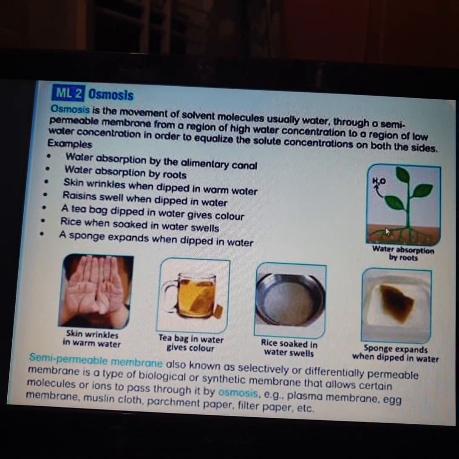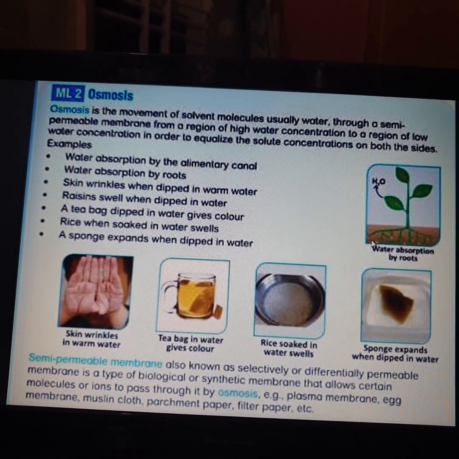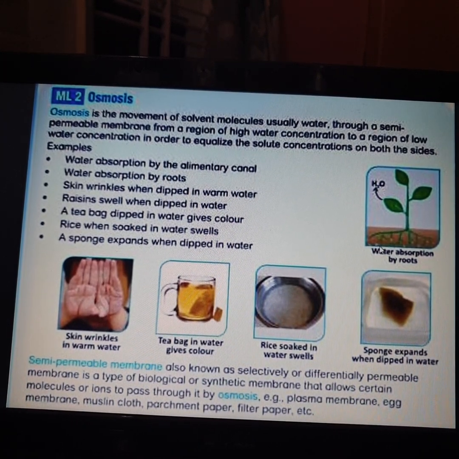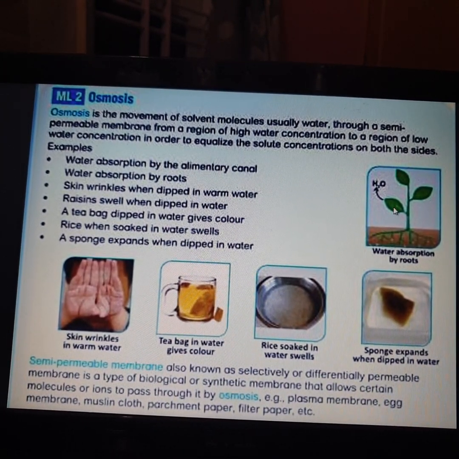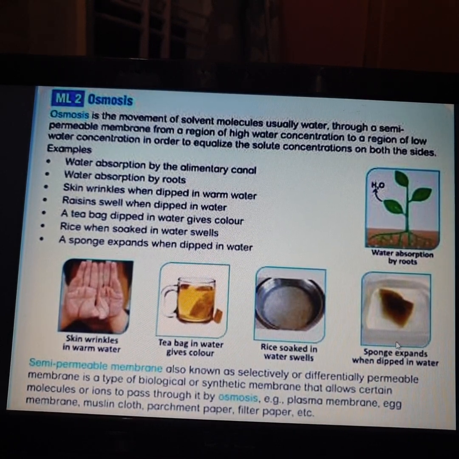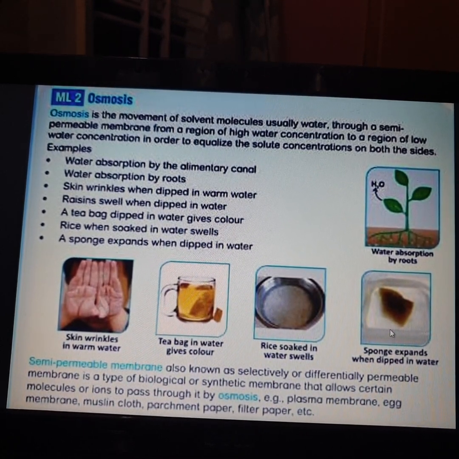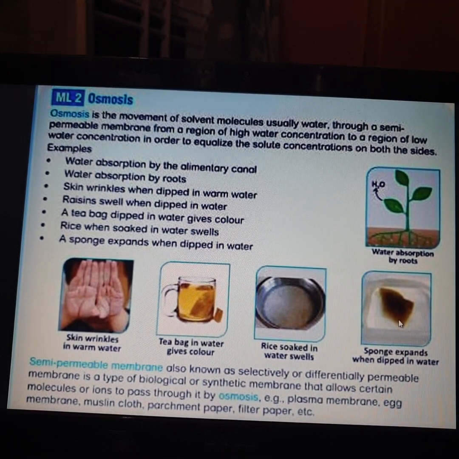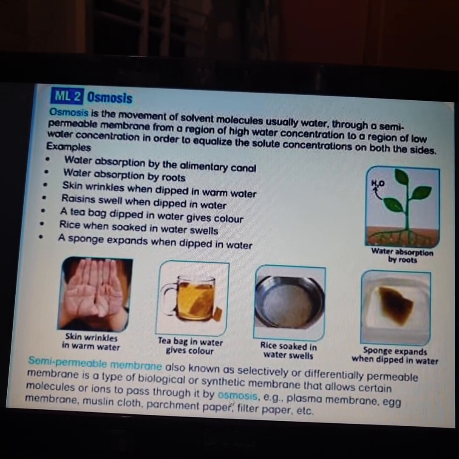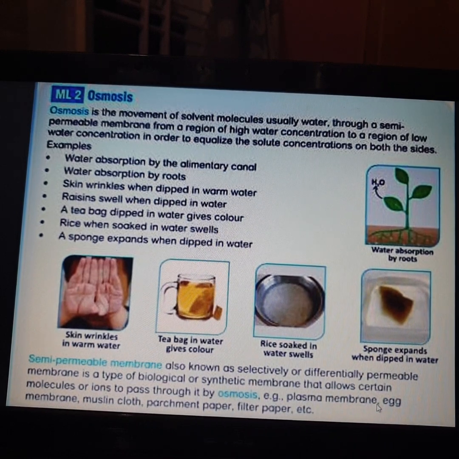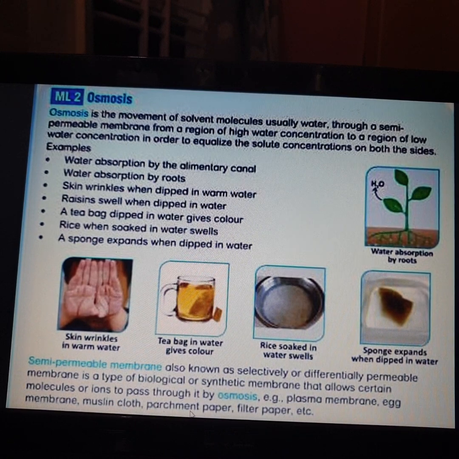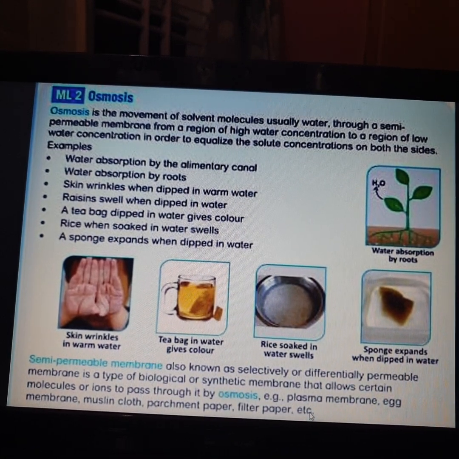In a plant, we have small tissues inside that transfer the water from the roots to other parts of the plant. In the case of the sponge, when we dipped the new sponge inside the tub, it absorbed the water present in the tub. This is the process called osmosis. Examples: plasma membrane, egg membrane, muslin cloth, parchment paper, filter paper, etc.